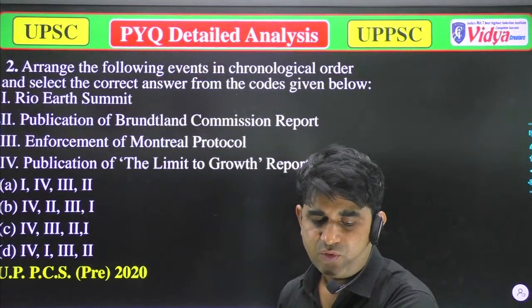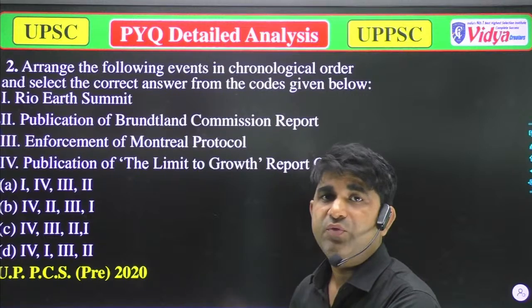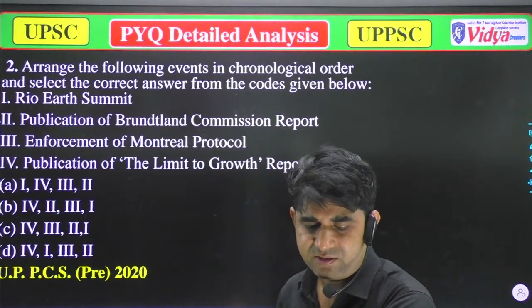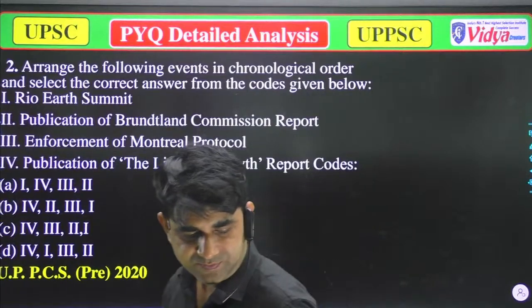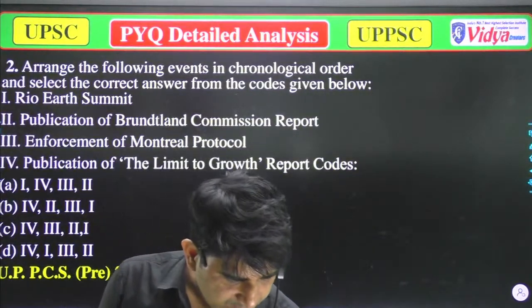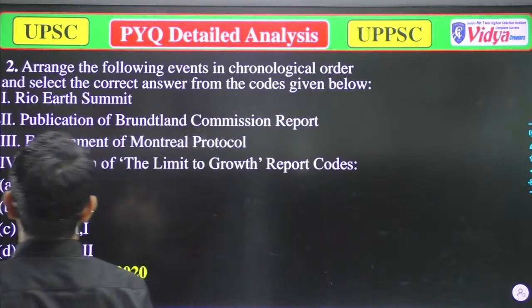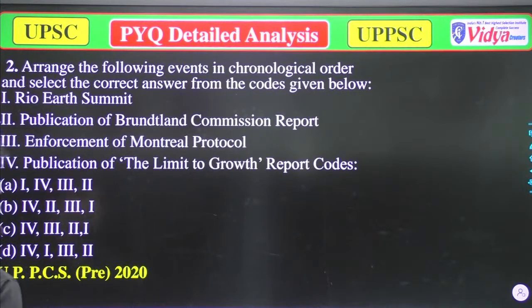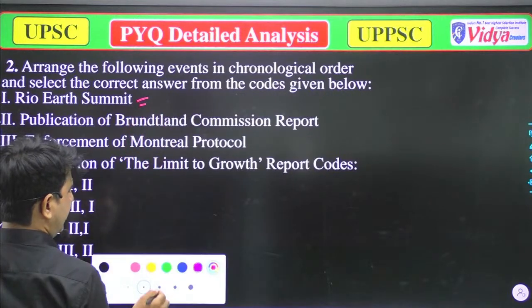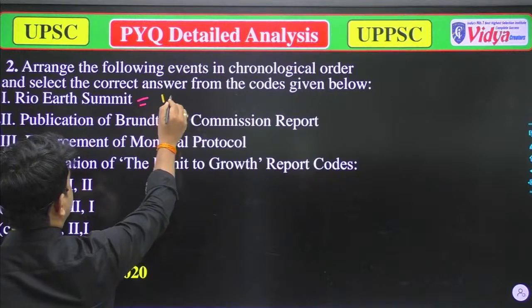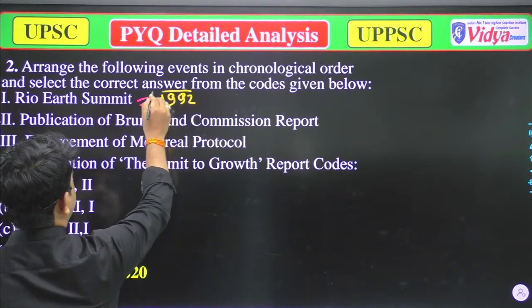Chronological order means which of the following has happened earlier, and after that you have to arrange them in chronological order. I think I should start. The first is the Rio Earth Summit, because I have taught that the Rio Earth Summit was held in 1992.